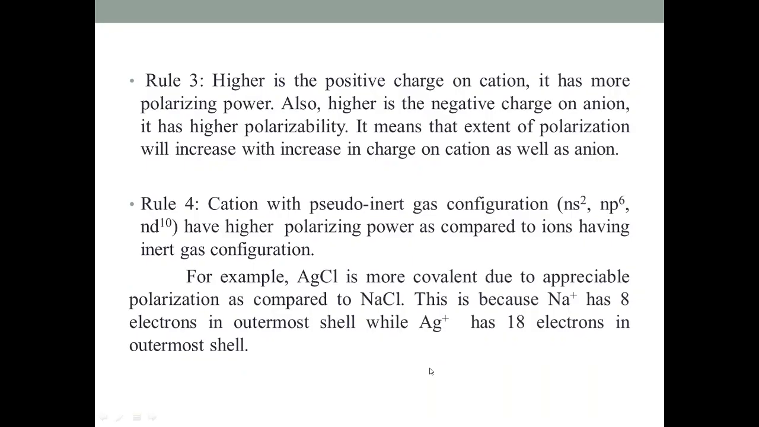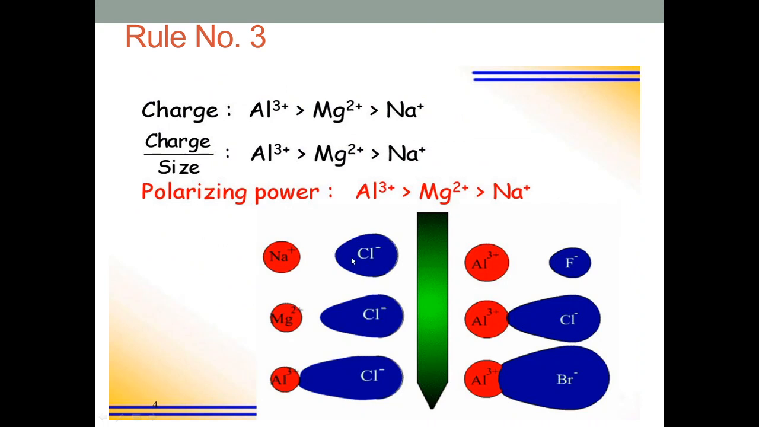Then the third rule is like this: as the charge on cation goes on increasing, the polarizing power also increases. For example, here anion is same which is chloride, but the cations are different. Sodium cation has only +1 charge, magnesium cation has +2 charge, and aluminum cation has +3 charge. So the charge increases from sodium to aluminum cation, and hence the polarizing power also increases.